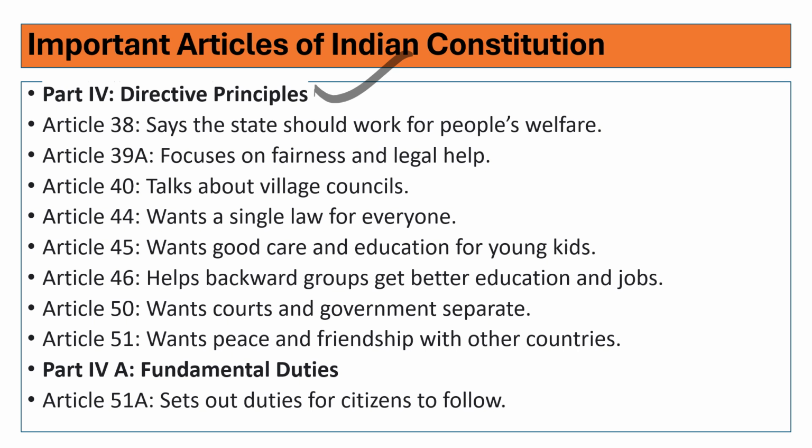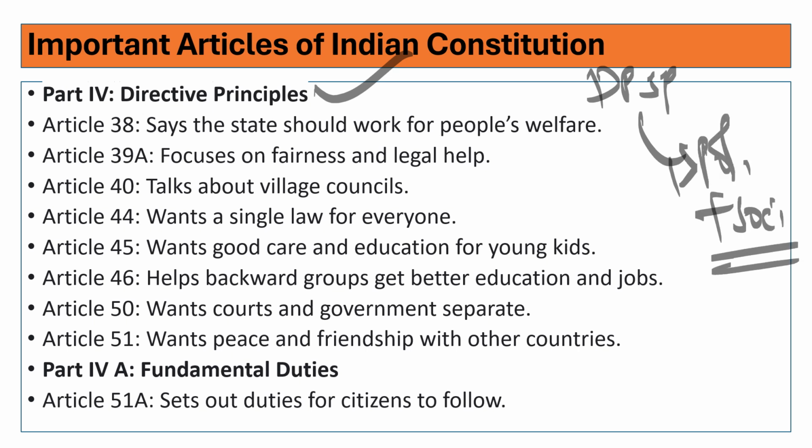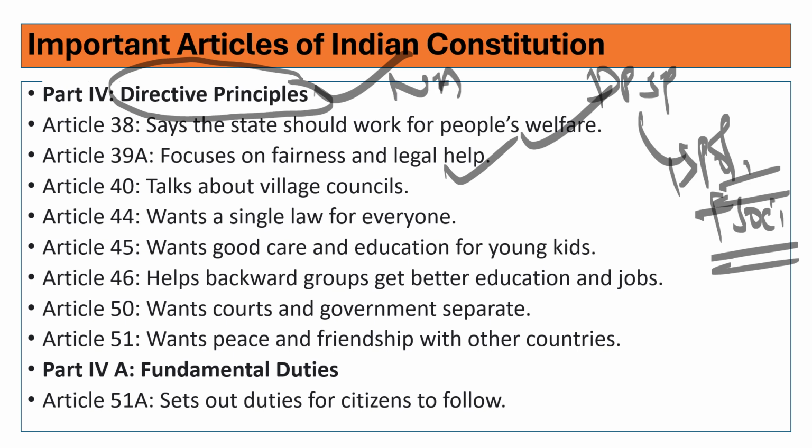Part 4 deals with directive principles of state policy. Directive principles grant political rights, basically political plus social rights. Basically, it's all social rights. Directive principles, in addition to fundamental rights, mean the state has an obligation to make the lives of the people better. That's what directive principles work for. Article 38 deals with the state working for people's welfare. 39A focuses on fairness and legal help. NALSA, National Legal Service Authority, provides free legal services, pro bono services we call. So it deals with them.